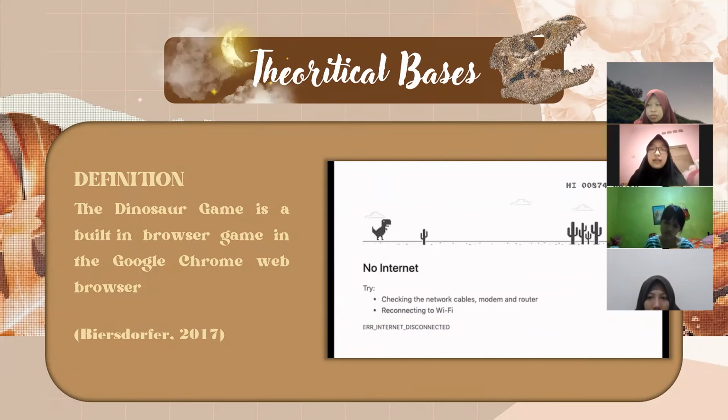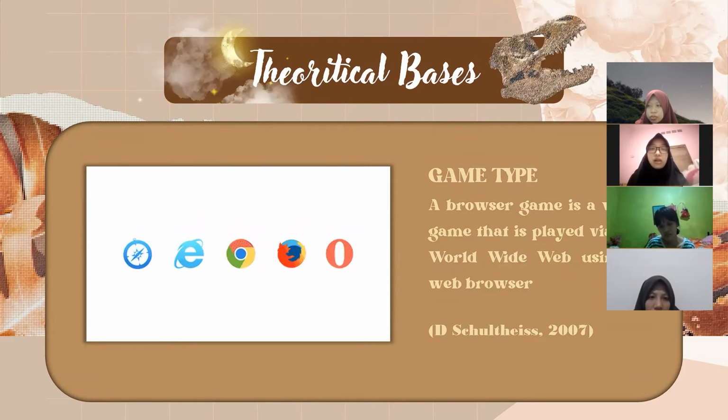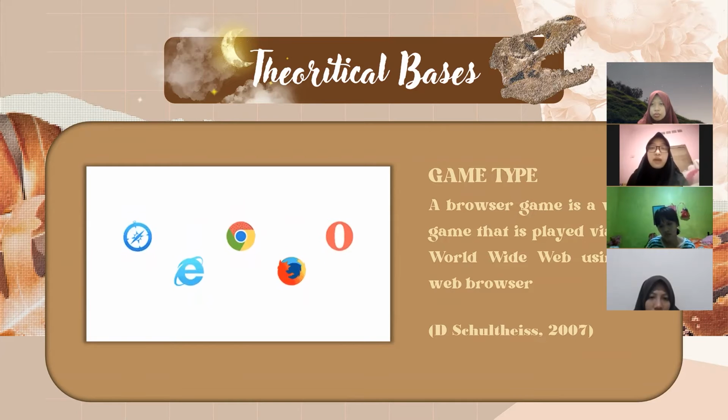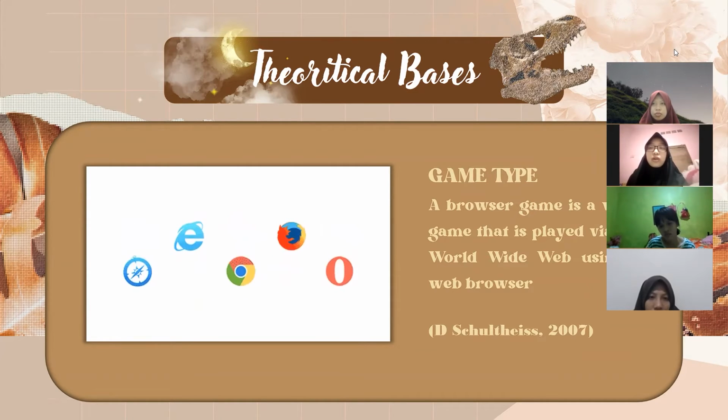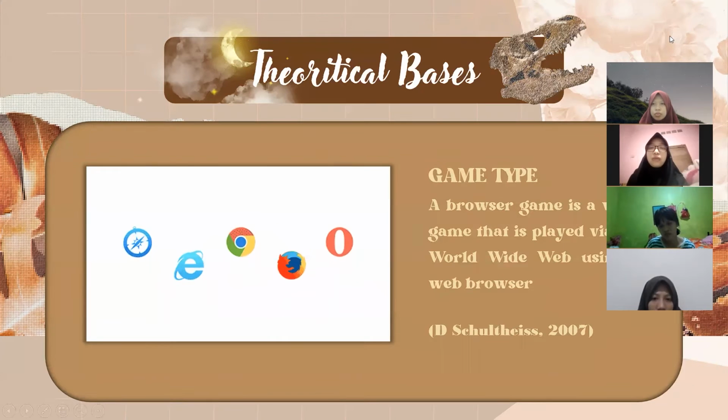Next, theoretical base. Number 1, definition. Our game is based on the dinosaur game, which is also known as the Chrome Dino. The dinosaur game is a built-in browser game in the Google Chrome web browser. Next, number 2, game type. The types of game include arcade game, PC game, console game, mobile game, handheld game, and browser game.